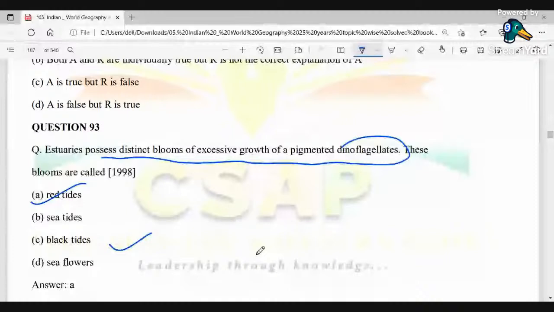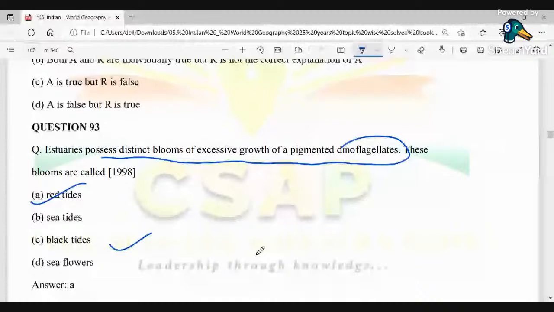So now it has been asked that estuaries cause distinct blooms of excessive growth of pigmented dinoflagellates. So these are known as what? We all know about dinoflagellates, which are algae. They are a monophyletic group of single-celled eukaryotes, usually considered algae, and they're mostly marine planktons.